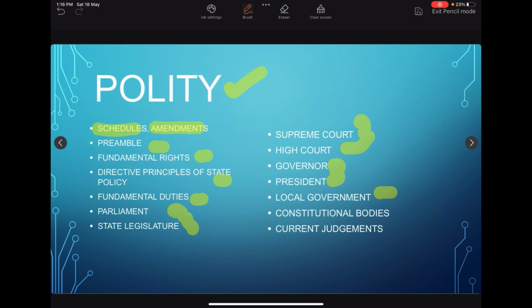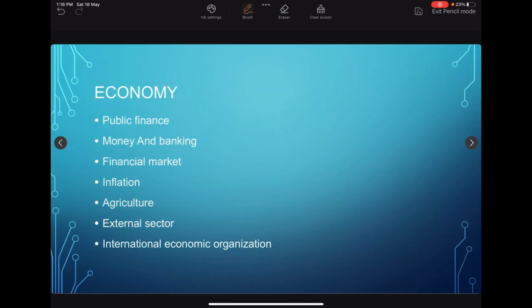Apart from that, we have to take note of current judgments which are popping out in the news. Next, we will shift to economy. In economy, we need to cover the concepts like public finance, money and banking, financial market, inflation, agriculture, external sector, and finally International Economic Organizations.